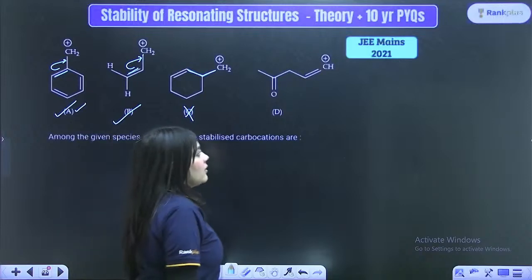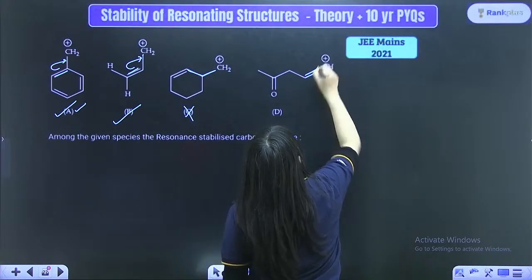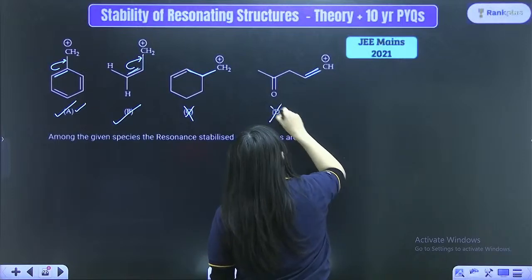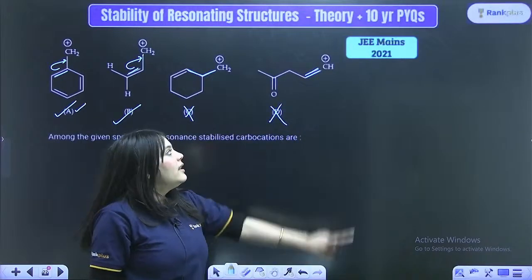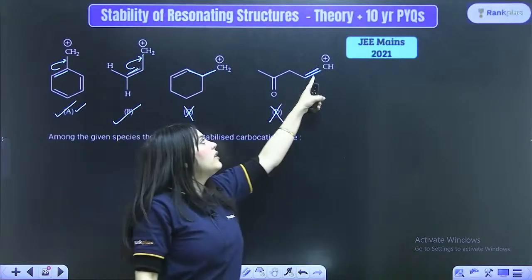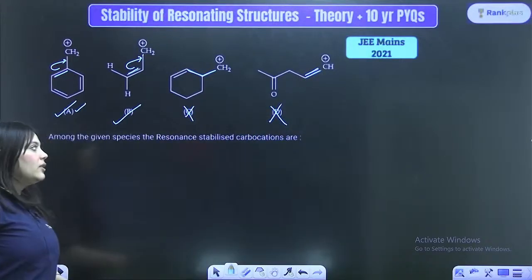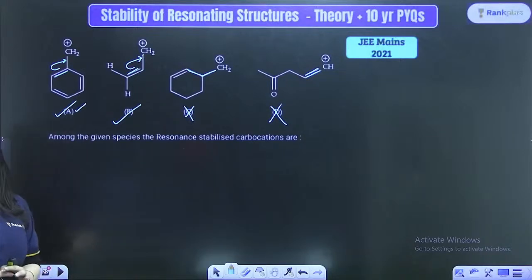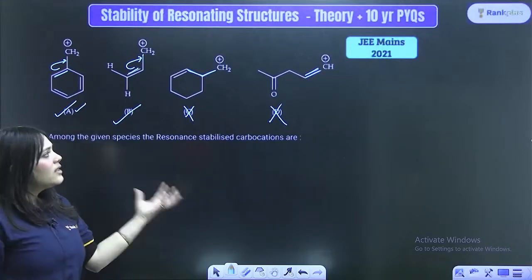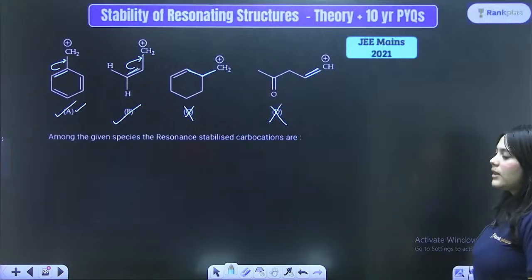Look at the D option. In the D option, there is a double bond right next to the positive charge. Hence, once again, it will not show resonance, right? This is a vinyl carbocation, it cannot show resonance because a double bond is right next to the carbon on which there is a positive charge present. So they will not show. A and B will show resonance, right? Easy. So these kinds of easy questions also come. You have to know about all of these things.